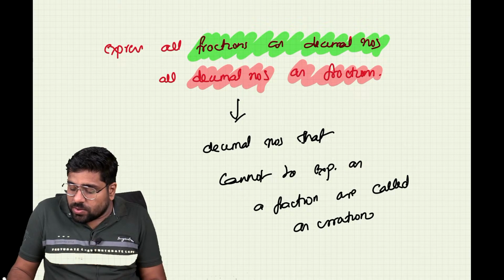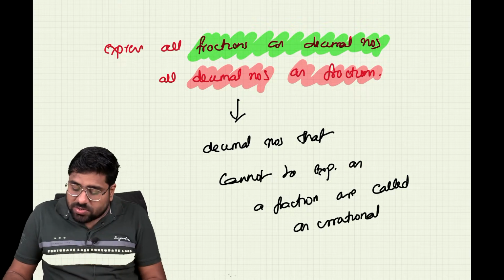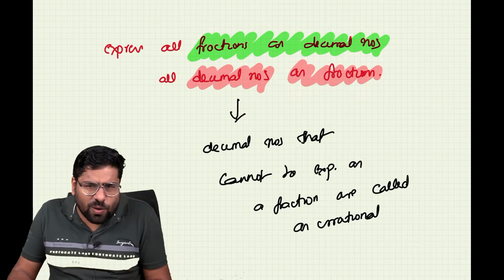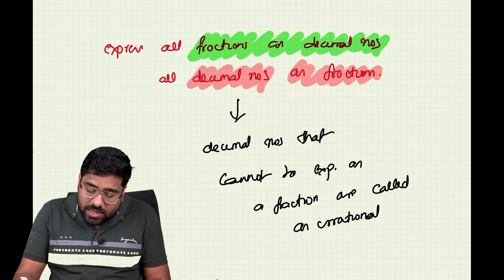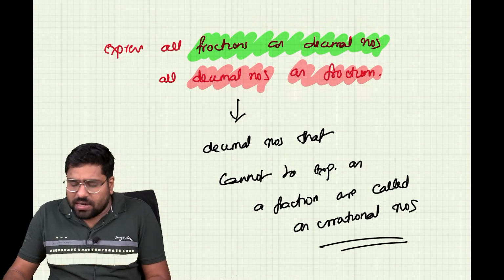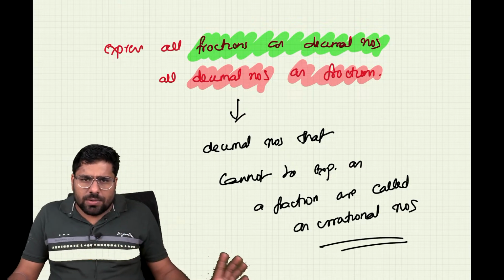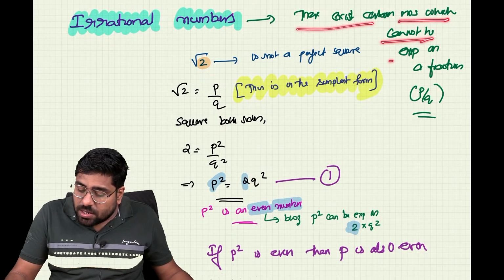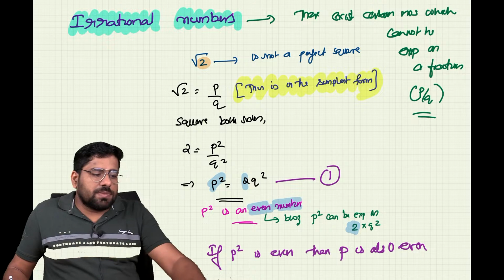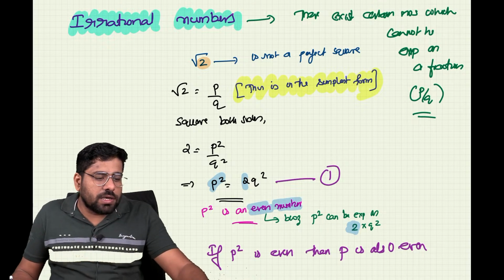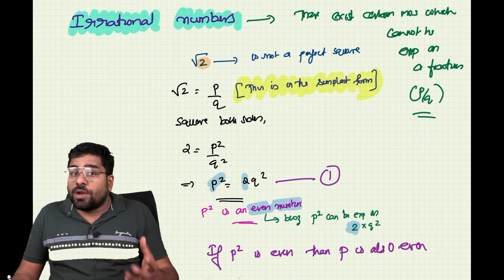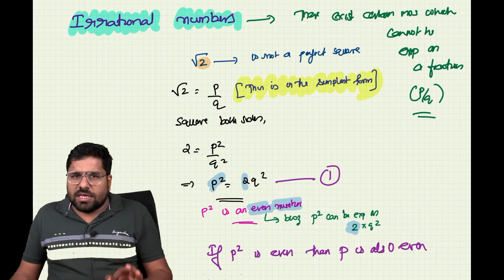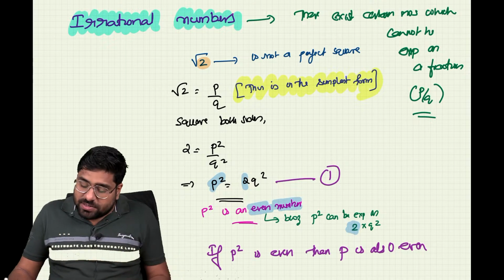Is it clear? So not everything that is not rational should be called irrational. The numbers that cannot be expressed in the form of a fraction are called irrational numbers. Is it clear? Any doubts? So in that sense, we are reading again, there exist certain numbers which cannot be expressed as a fraction. That means it does not take the form p by q. Any doubts? No? So that is the idea.